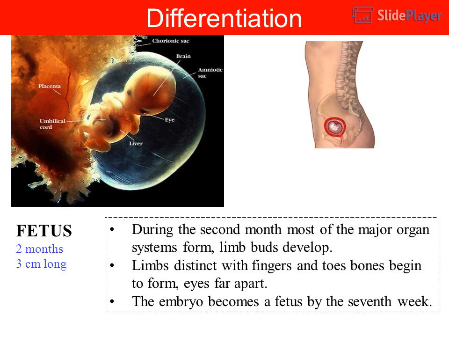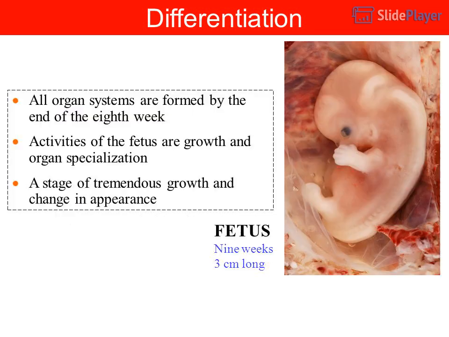Differentiation, fetus, 2 months, 3 centimeters long. During the 2nd month most of the major organ systems form and limb buds develop. Limbs are distinct with fingers and toes, bones begin to form, eyes far apart. The embryo becomes a fetus by the 7th week.